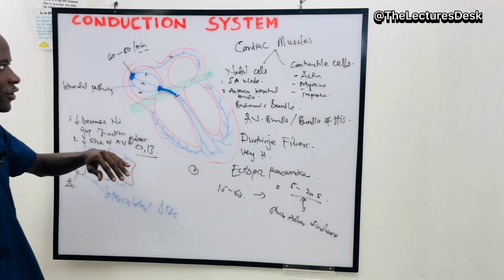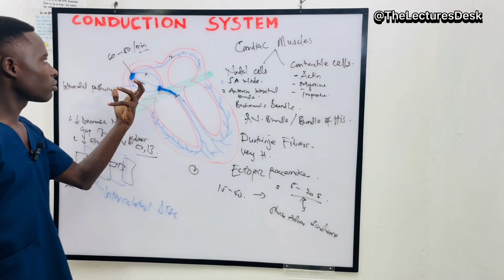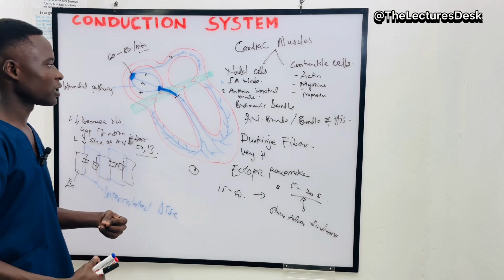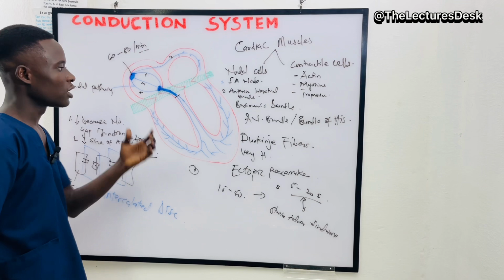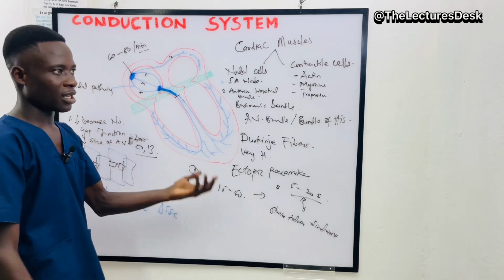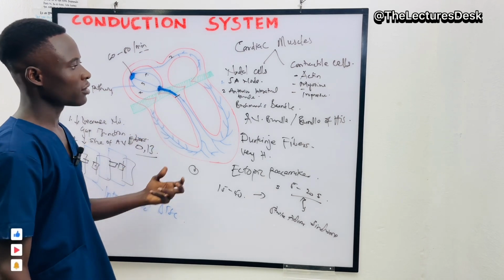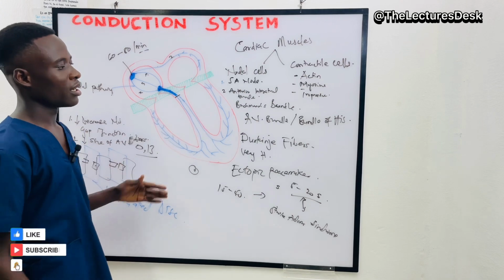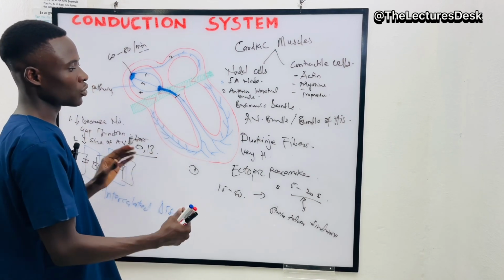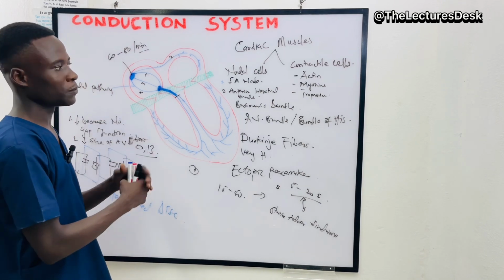Now, for the intrinsic and extrinsic conduction system, I'll be making a detailed explanation of how the nodal cells generate the action potential, or the electrical impulse, and how each cell generates and then transmits it, and then the extrinsic part, the intervention of the autonomic nervous system in this process. And then also, when you're talking about the EKG, we also make emphasis on this. So please take note of this process.